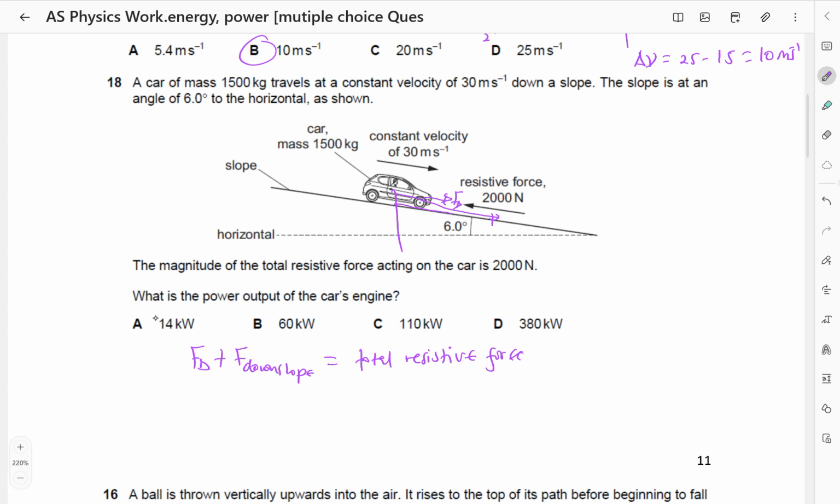That component of the weight down the slope is going to be the mass, which is 1,500, times g, which is 9.81. When we resolve down the slope, that would be sine of 60. Also remember, the power is equal to force times distance. So the driving force is going to be the power divided by the distance. So where there is Fd, I'll put the power divided by the distance along the plane. What is the distance?